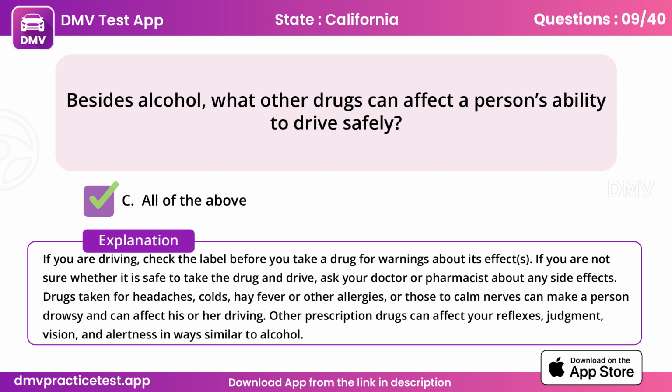If you are not sure whether it is safe to take the drug and drive, ask your doctor or pharmacist about any side effects. Drugs taken for headaches, colds, hay fever or other allergies, or those to calm nerves can make a person drowsy and can affect his or her driving. Other prescription drugs can affect your reflexes, judgment, vision, and alertness in ways similar to alcohol.